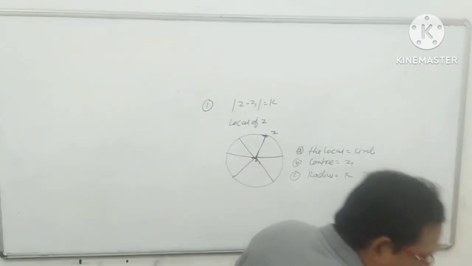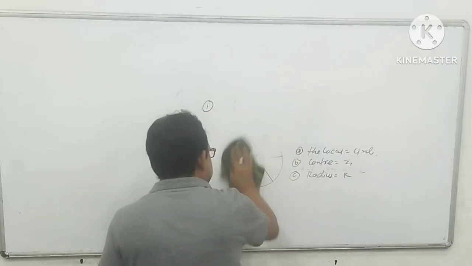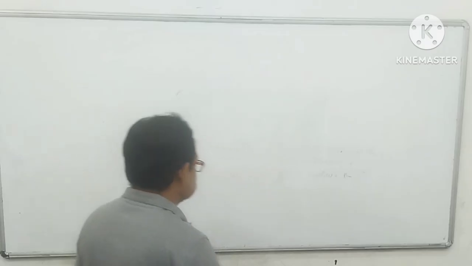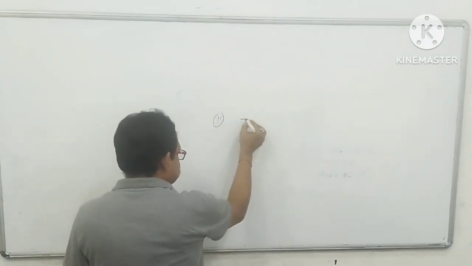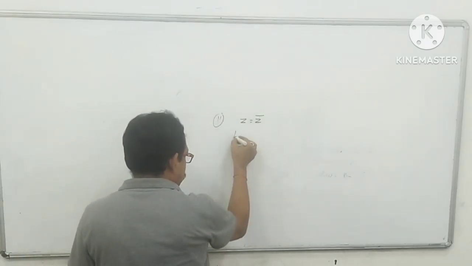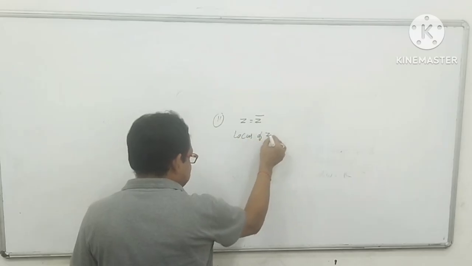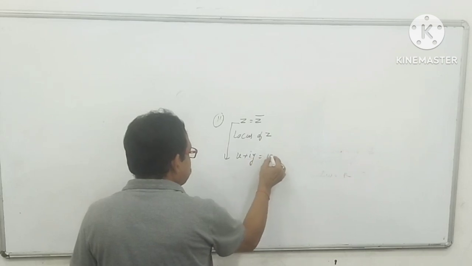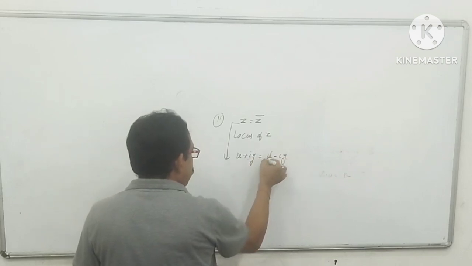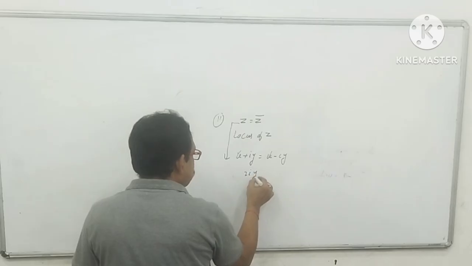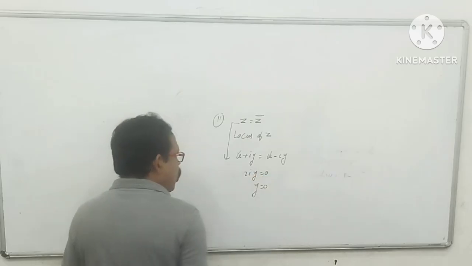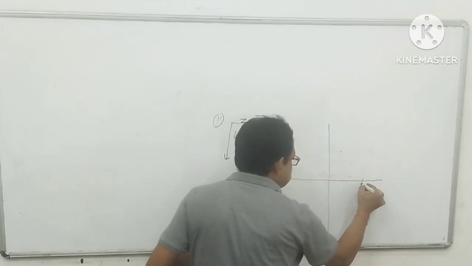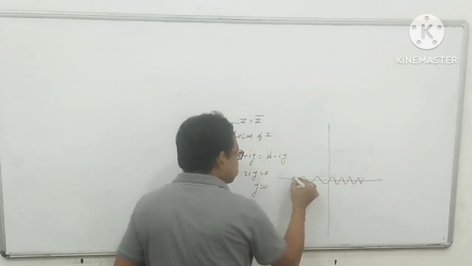Now again I am coming to the second type of question. Second point, if z equals z bar, then what is the locus of z? I have told that z you can write as x plus iy equals x minus iy. Now 2y equals 0, so y equals 0. Where is y 0? y is always 0 on the x-axis.